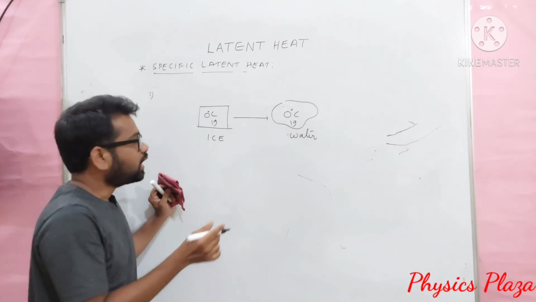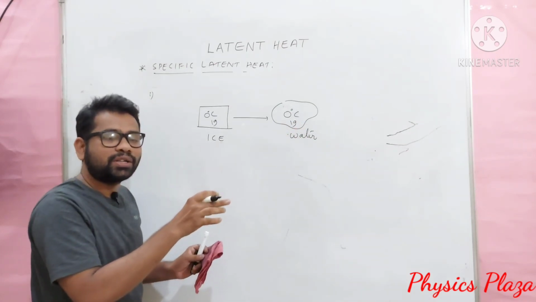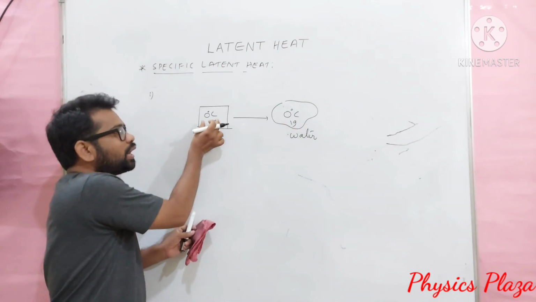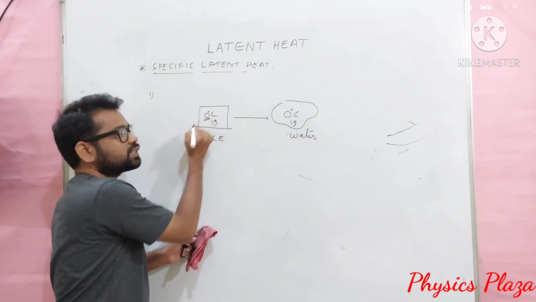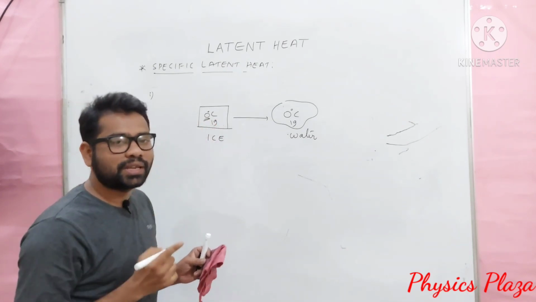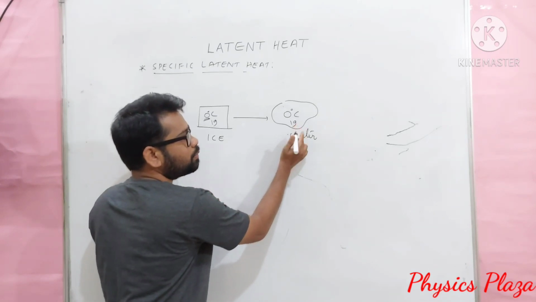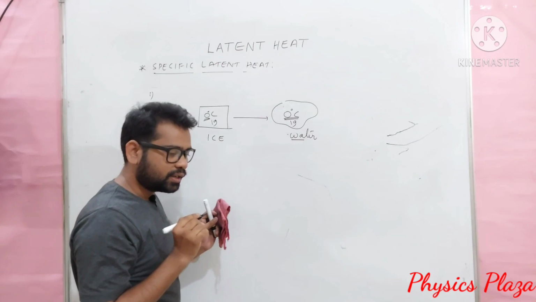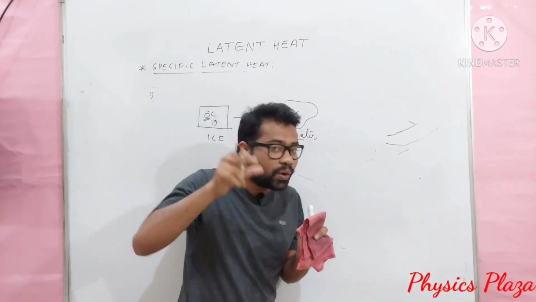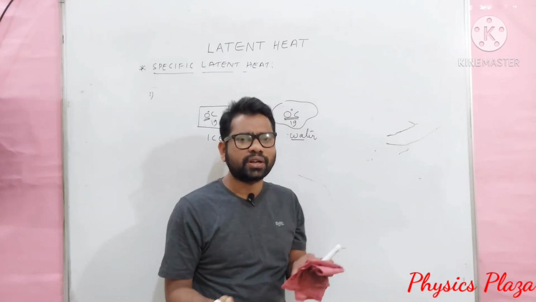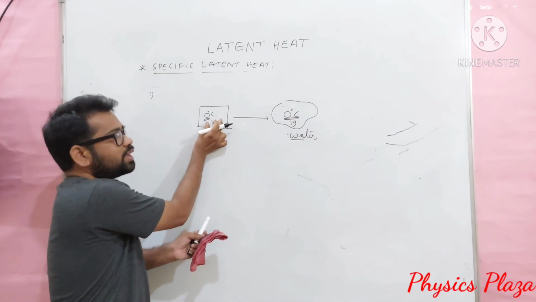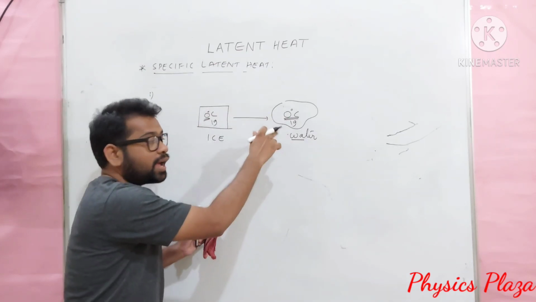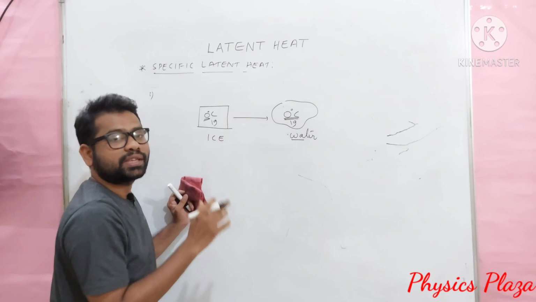So, children, the amount of heat energy required to change 1 gram of ice at 0 degree Celsius into 1 gram of water at 0 degree Celsius. Children, here we are not mentioning a constant temperature. No need to mention, already we are saying ice at 0 degree Celsius to water at 0 degree Celsius.